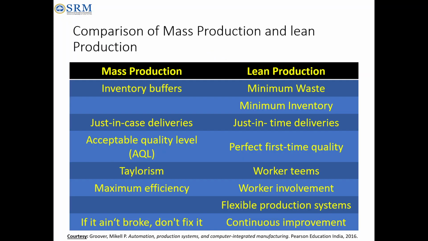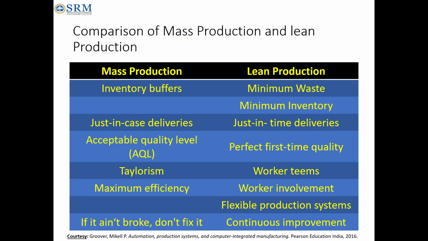All the principles we discussed were by comparing mass production and lean production. So how do mass production and lean production differ? In mass production they will be keeping some inventory buffer for running. Of course, for mass production we need to keep the inventory, but here you have to minimize the waste, or minimize the inventory. That is what lean production is. Here, just in case deliveries; but there, just in time delivery. Just in case is different, just in time is different.